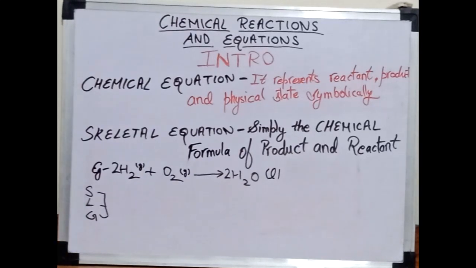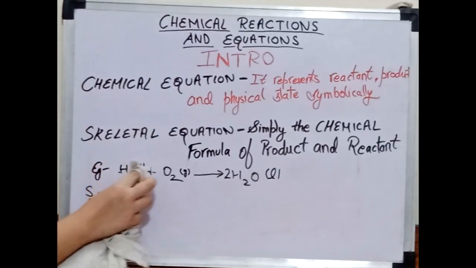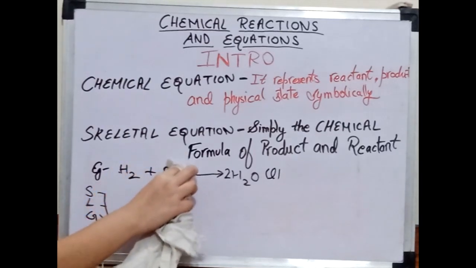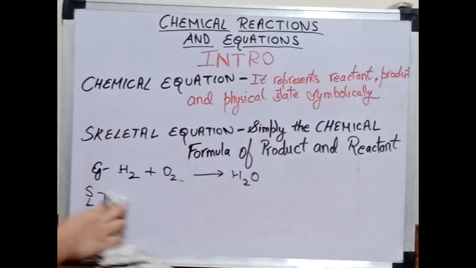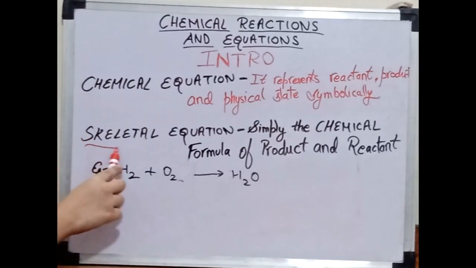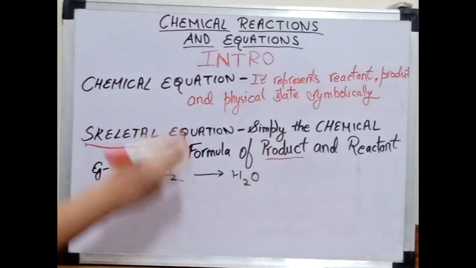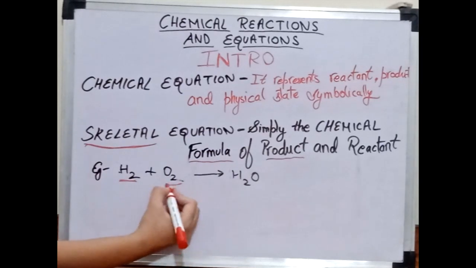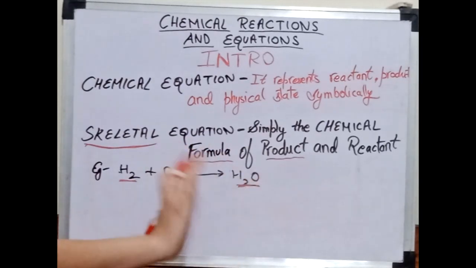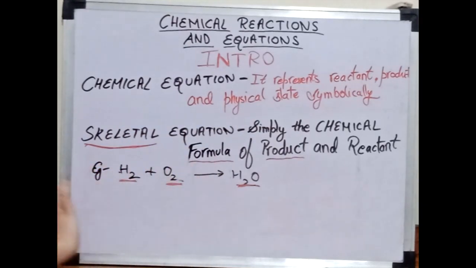But for the skeletal equation, I just remove the balancing, and I will remove the physical states as well. And it is like this. Now this is a skeletal equation, in which I have only written the chemical formulas of product and reactant, like H2 plus O2 gives H2O. No physical state, no atom balancing, nothing.